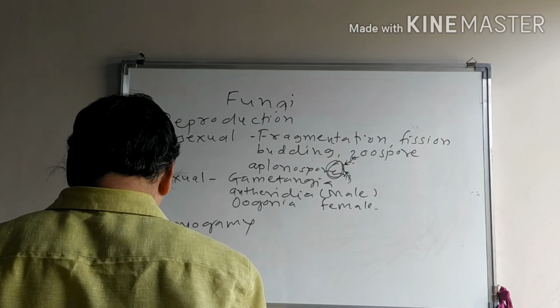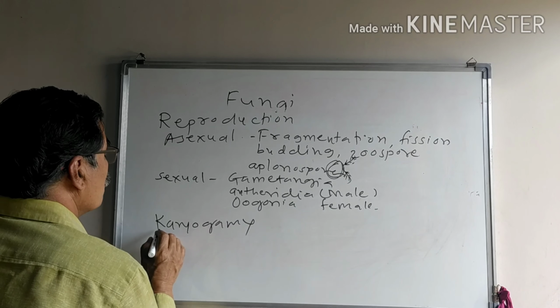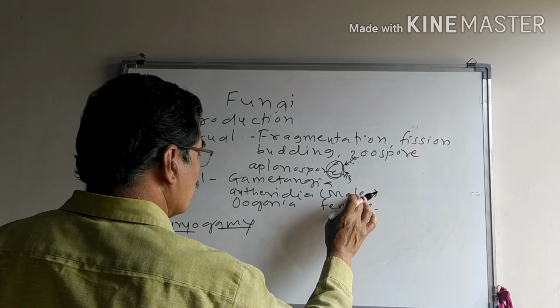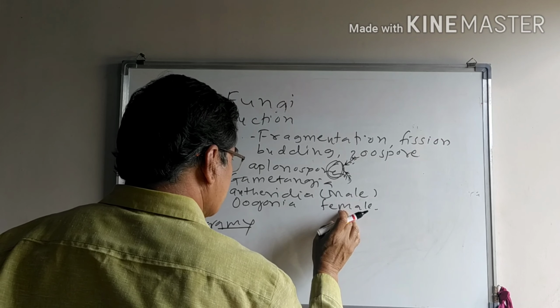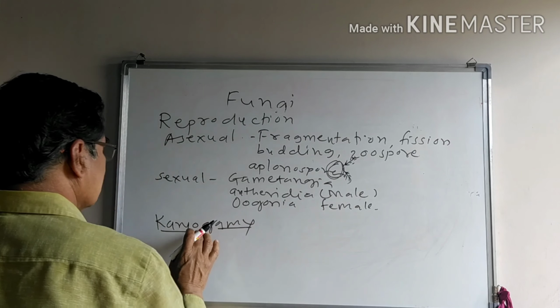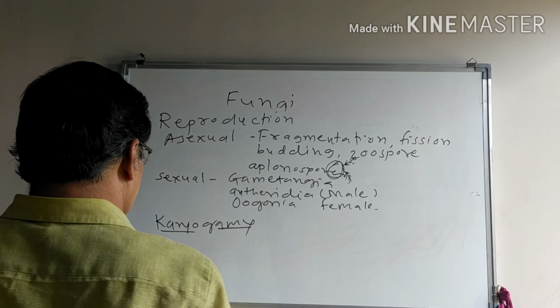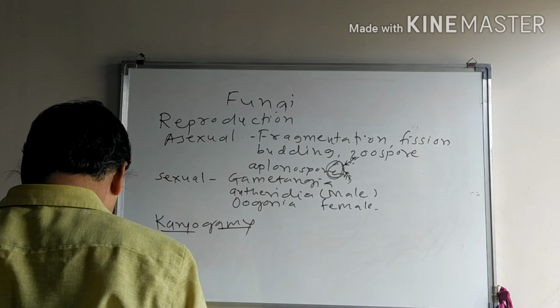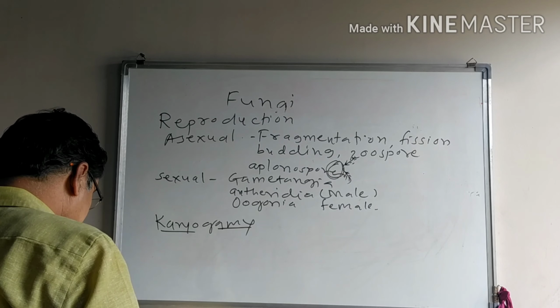In karyogamy, the nucleus of the gametes, that is the male nucleus and the egg cell, that is the female nucleus, fuse first. This is known as karyogamy.